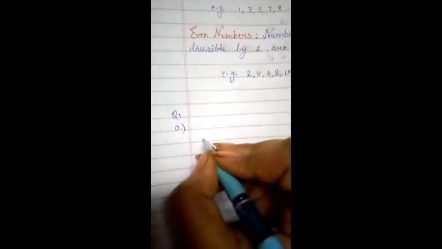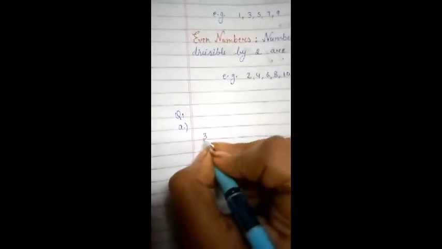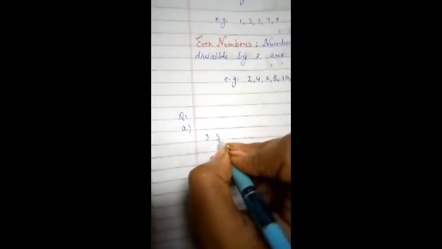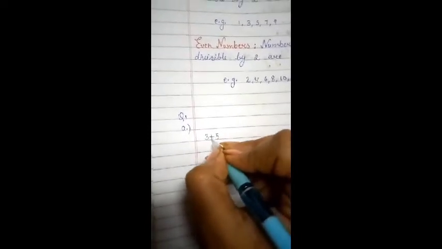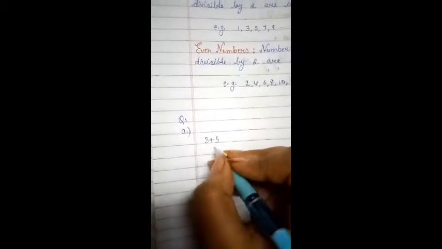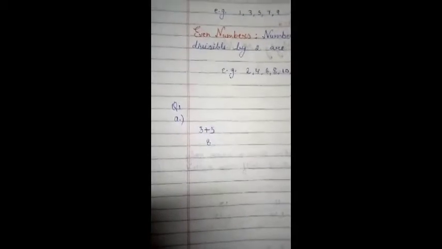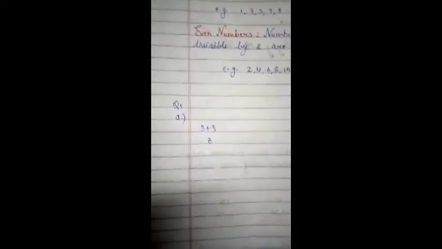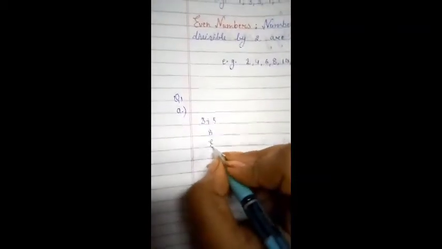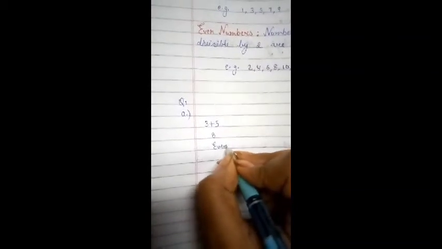Let me take two odd numbers, for example 3 and 5, and add them because we have to find the sum. Their sum is 8. So is 8 an even number or an odd number? Yes, it is an even number. So the answer will be even. Whenever we add two odd numbers, their sum will be even.